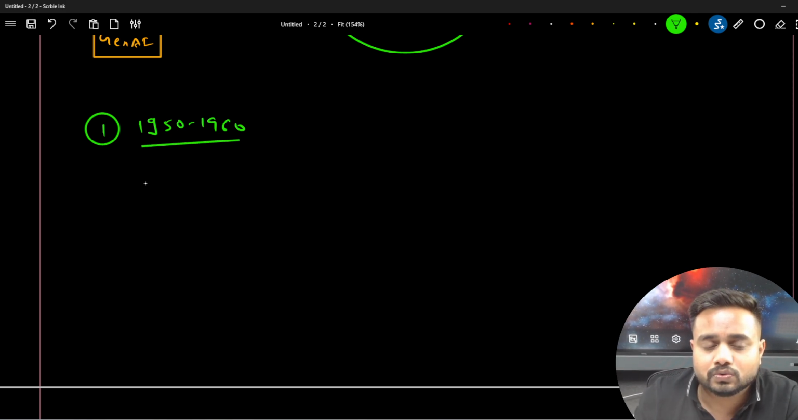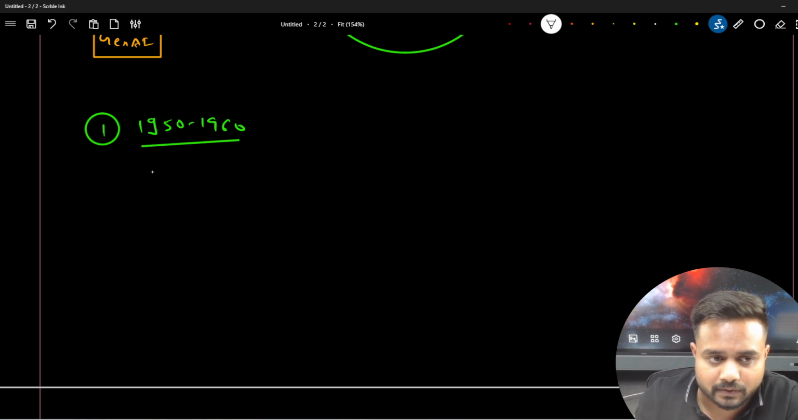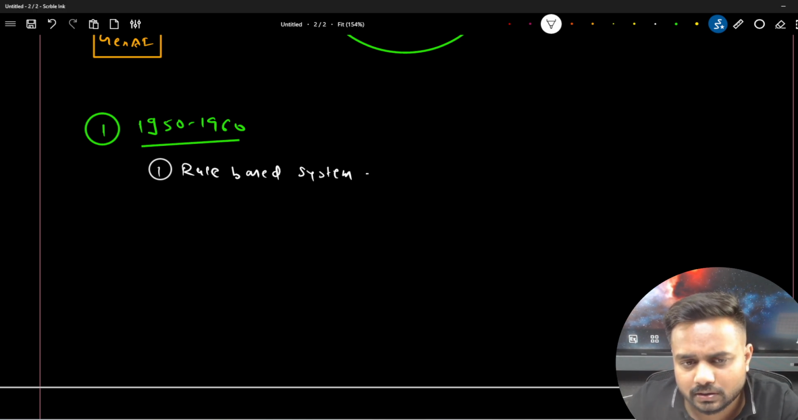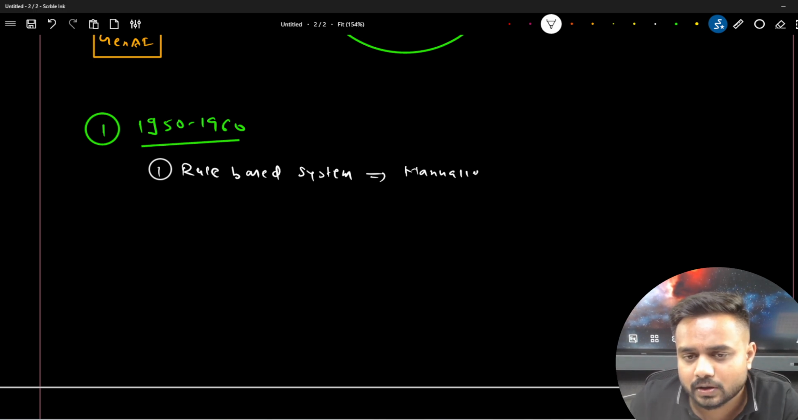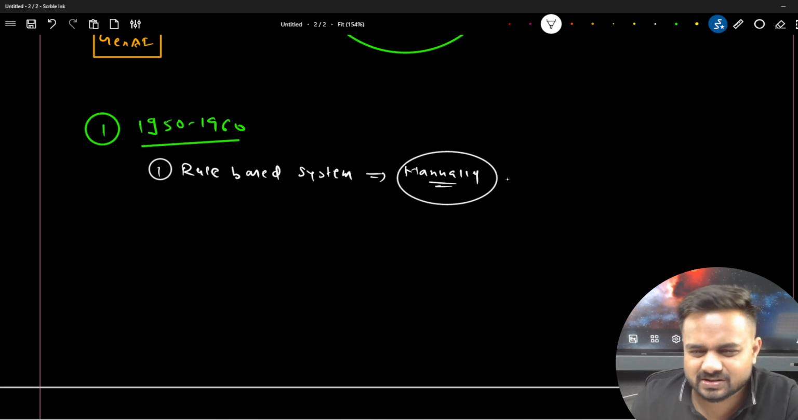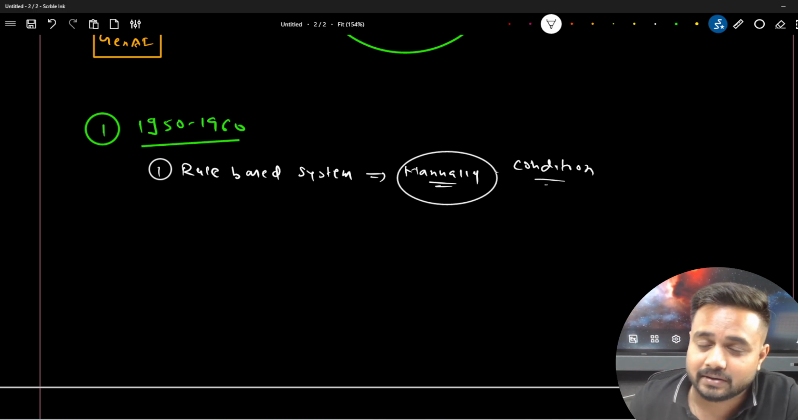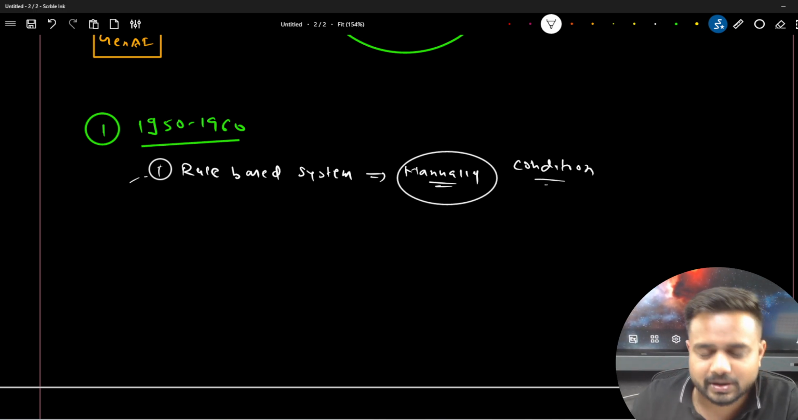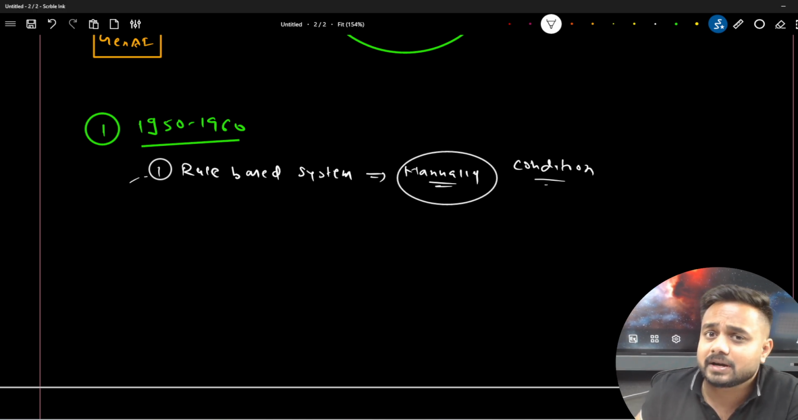So if we are talking about the earliest history of AI between 1950 and 1960, you will find the very first thing, which is the rule-based system. Now what was the rule-based system? What is the exact meaning of this rule-based system? Here we are defining rules, right? Manually we are defining rules over here. People are defining rules manually. Rules are nothing, it's a condition itself. Like we write the conditions, if, else, elif, and all, right? So people define those conditions, and based on that they take decisions.